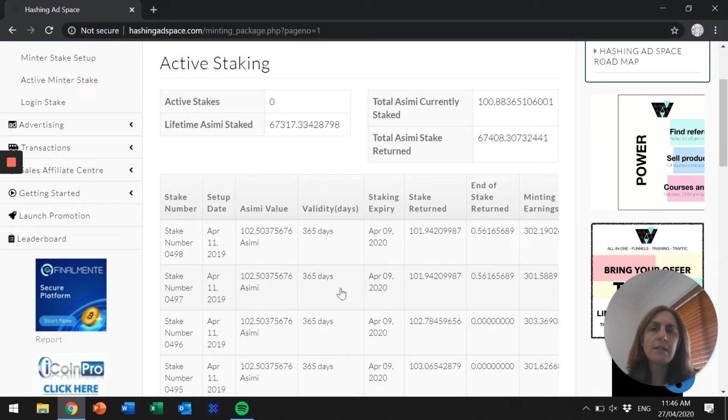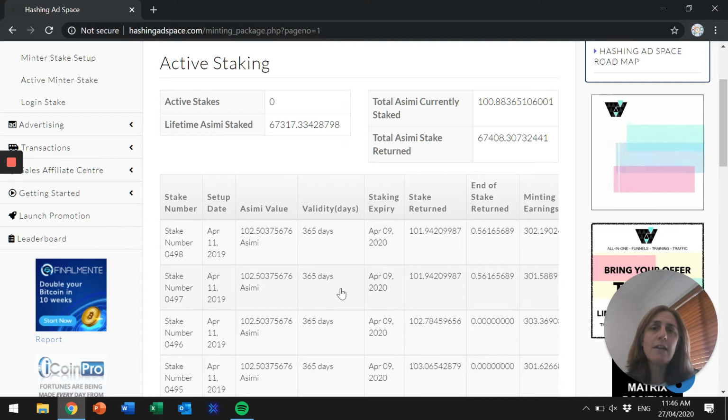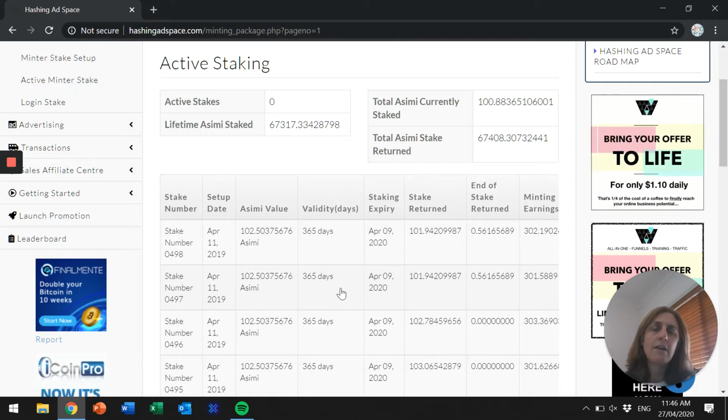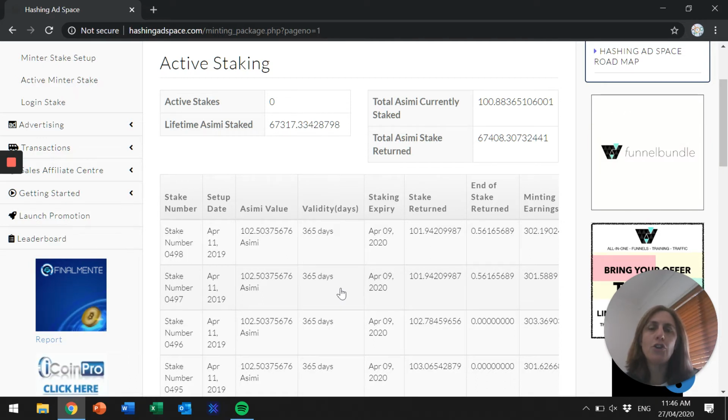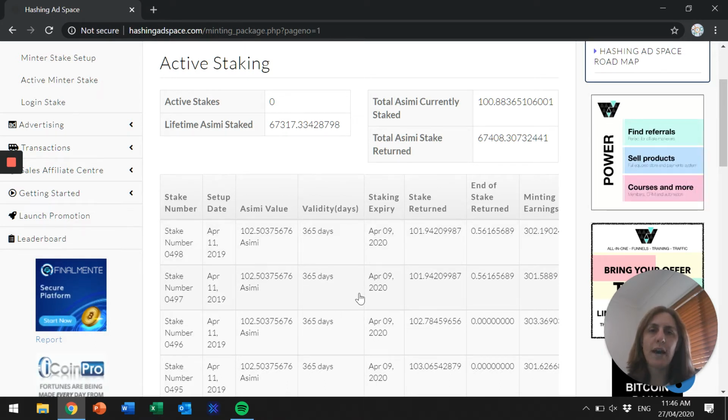Every 4 years, the amount of Asimi gets halved. So at the moment, each day there's over 17,000 Asimi minted, and you get a percentage of that delivered back to you by watching ads.